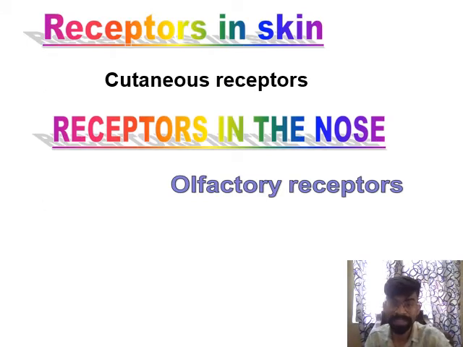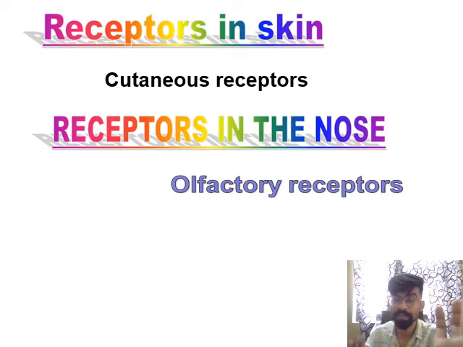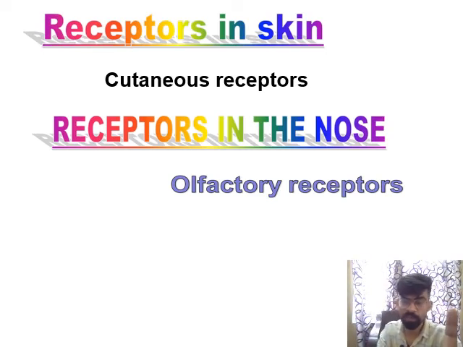Yes, these are some receptors. You only have to learn the name of the receptor and where these receptors are present. We don't discuss the mechanism in detail here. Mechanism is not in our syllabus, but you should remember the receptors.